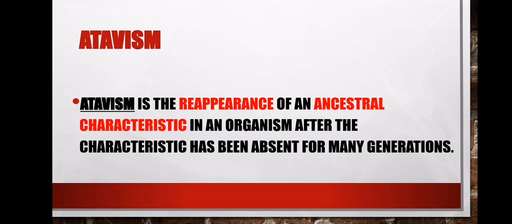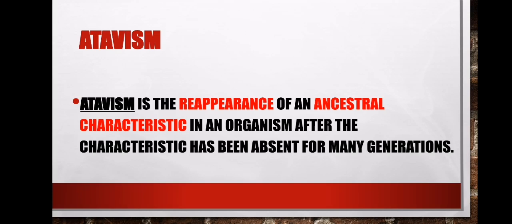Then for many generations, that characteristic is not there. Then all of a sudden, that characteristic reappears again. We call that pattern of inheritance atavism, because that characteristic has reappeared while it was absent for many generations. I hope you are trying to get this one.